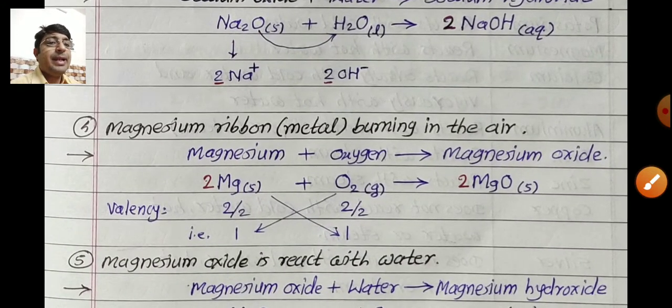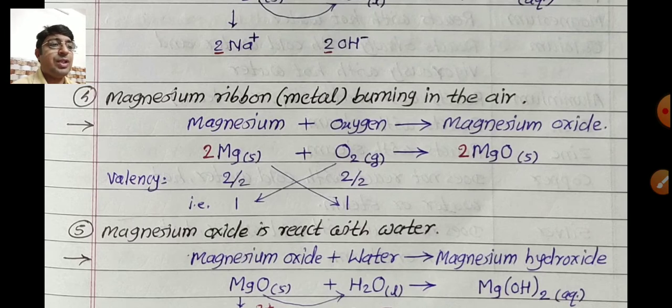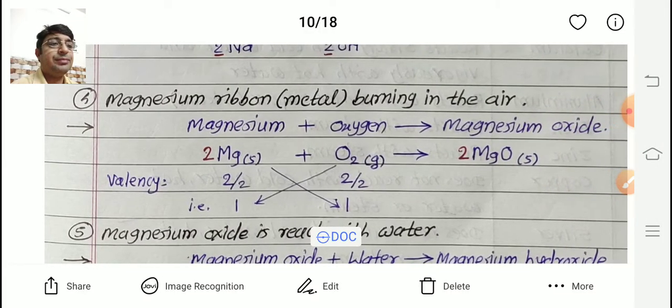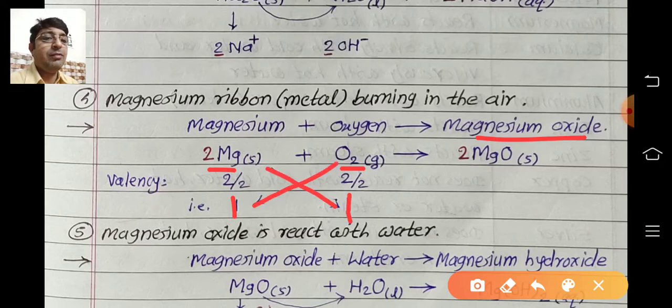Similarly, magnesium ribbon or metal burning in air. Magnesium reacts with oxygen to form magnesium oxide. Magnesium's symbol is Mg, solid in state, and oxygen is O2, gaseous in state. We write the valency. Magnesium and oxygen show the same valency, so divide by 2 and reduce it to 1 1. So 1 magnesium atom and 1 oxygen atom combine to form MgO.